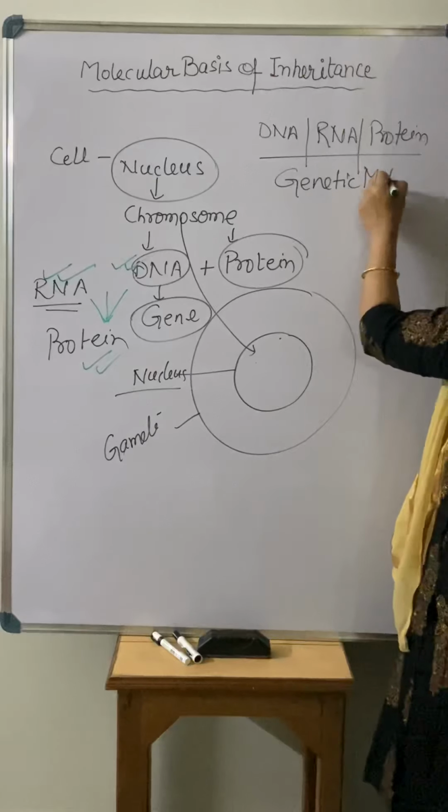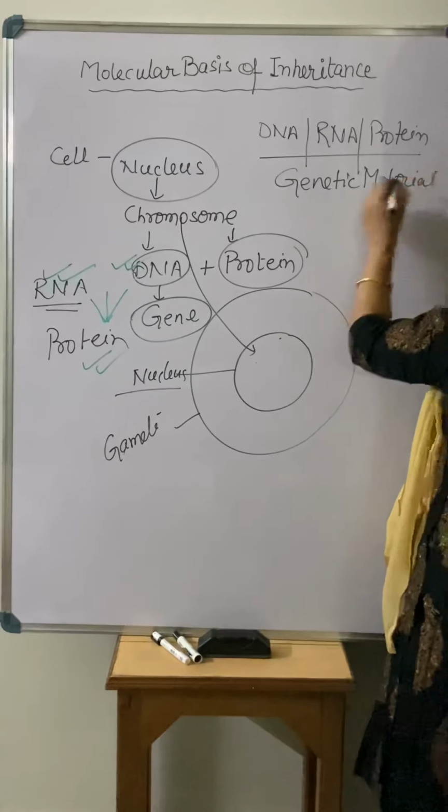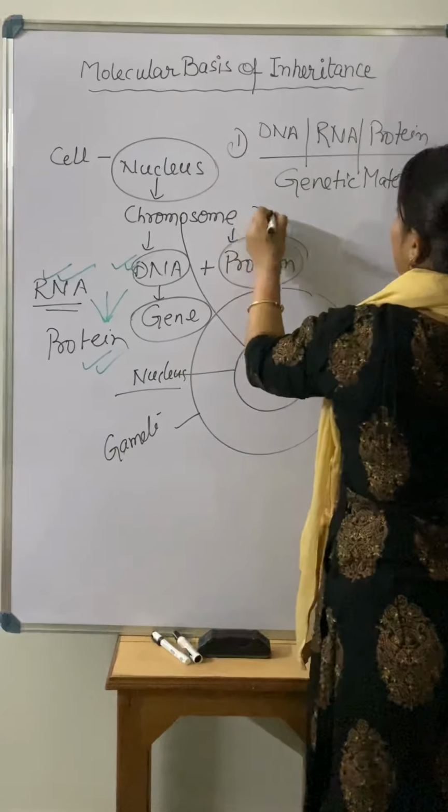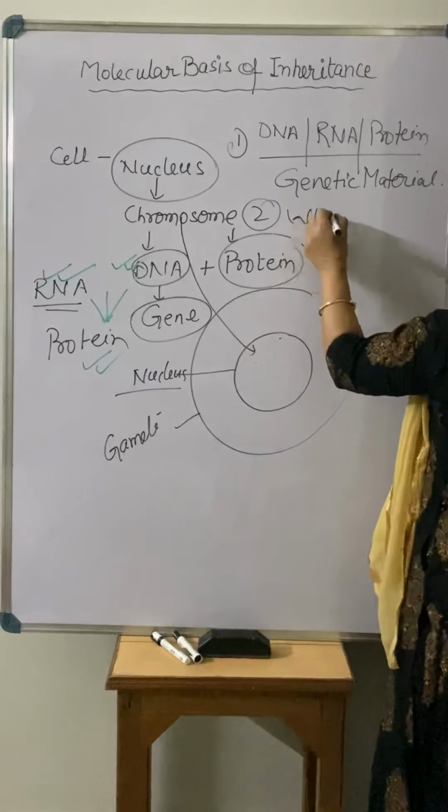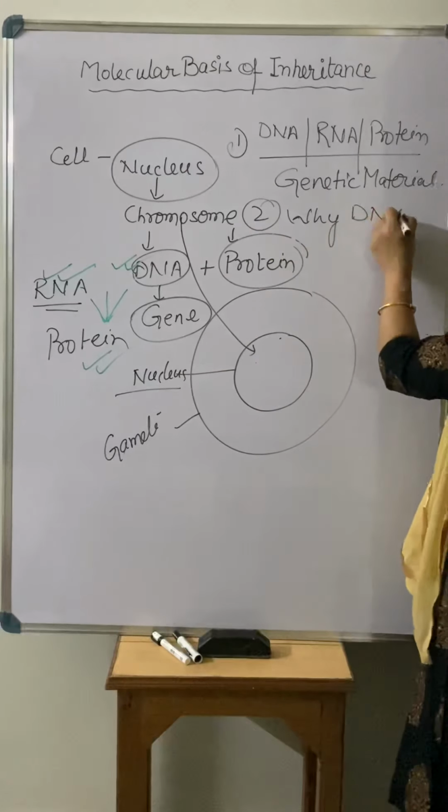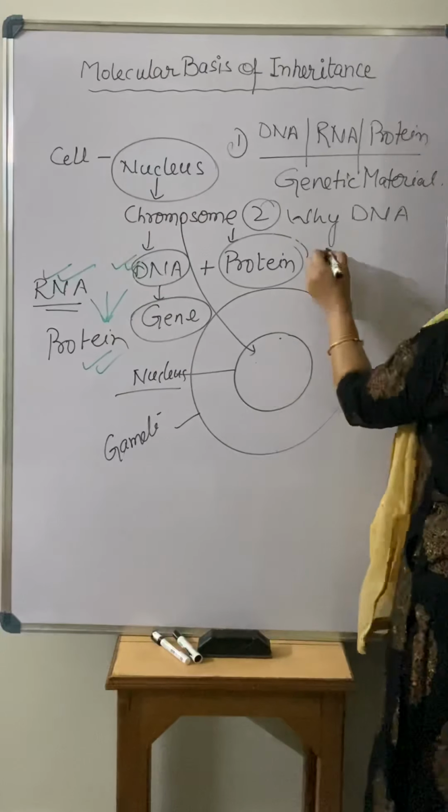Right. After that, what will we get to know? We will get to know in this chapter why DNA is the most suitable genetic material, a good genetic material.